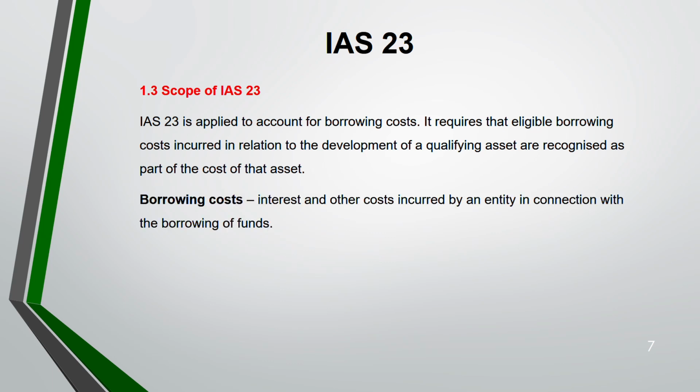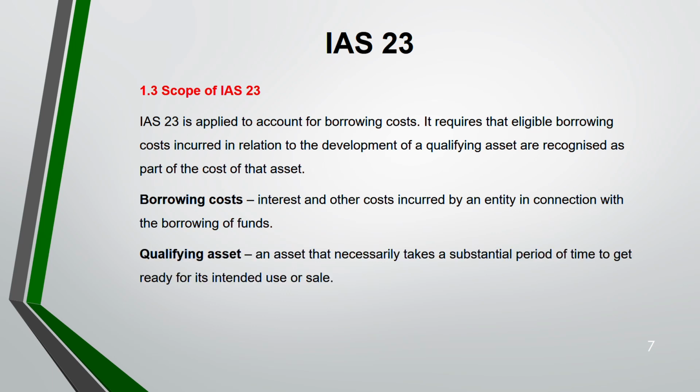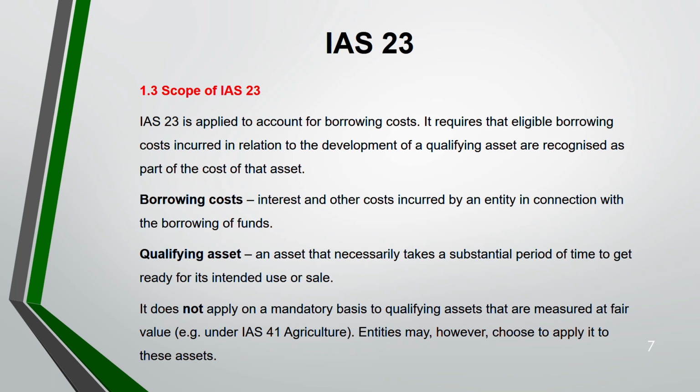So what is borrowing cost? It is interest as well as any other cost incurred by that entity in connection with the borrowing of funds. What is a qualifying asset? Any asset that takes a long period of time to get ready for its use. It does not apply on a mandatory basis to qualifying assets that are measured at fair value, for example under IAS 41. Entities, however, may choose to apply it to these assets. They may choose, but it's not mandatory.